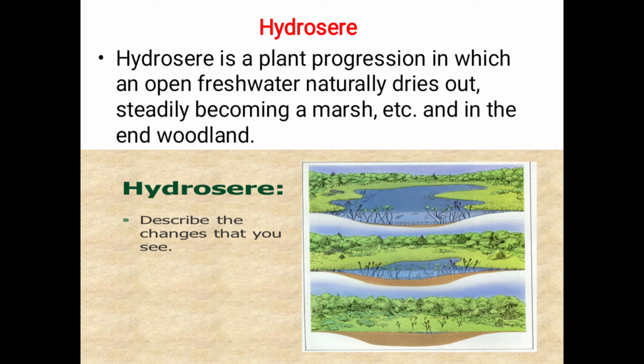You can see in the picture that it is divided into three types. In the first there is a river, in the next there is a little bit of river and there is land, and in the third there is a loss of water and only land is visible. That is called the dry stage, known as the hydrosere.